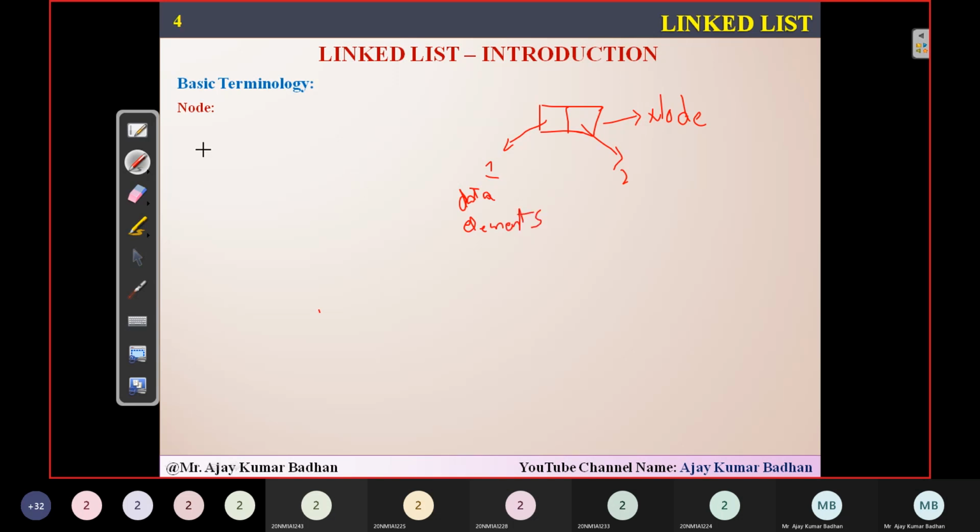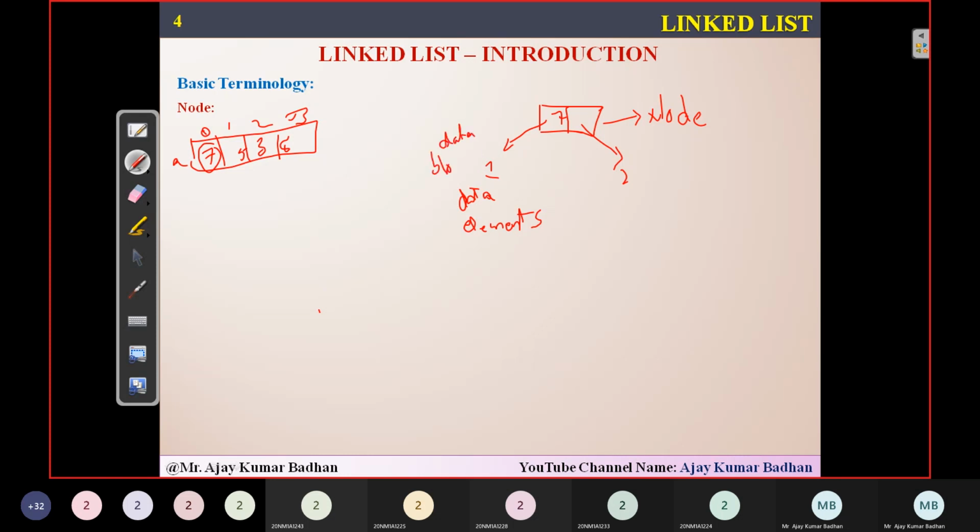Okay, so what do you mean by data elements here? Let us suppose this is an array. So in the array, how you people are storing the data elements? 7, 5, 3, 8, something like this. Now here, this is the data element, right? So this data element will be present in this particular block. We call it as a data element. So this we also call it as a data block.